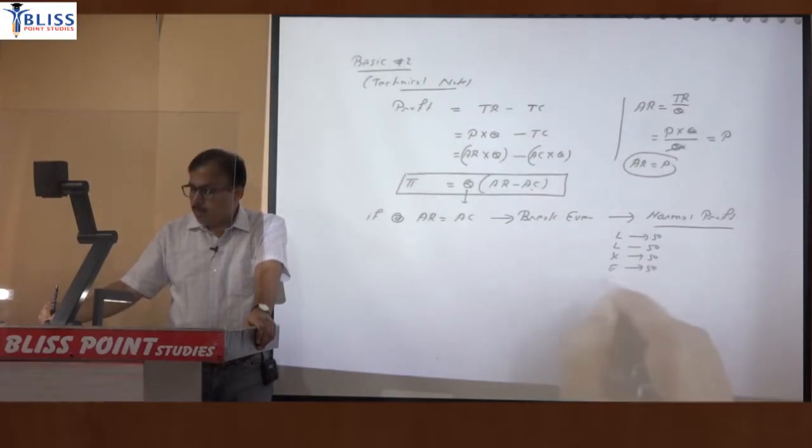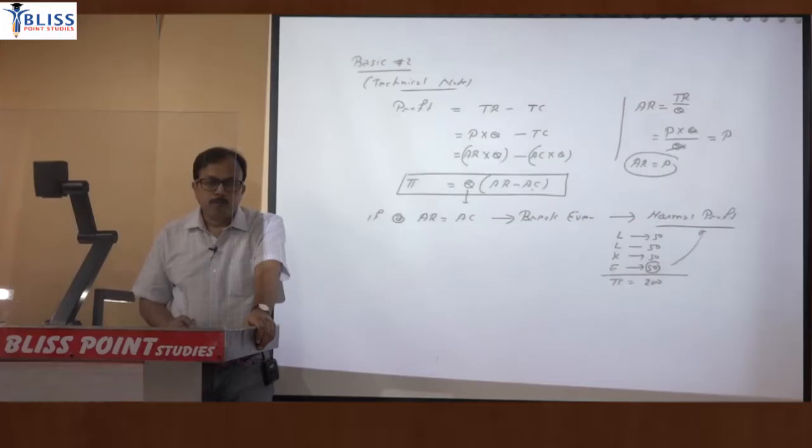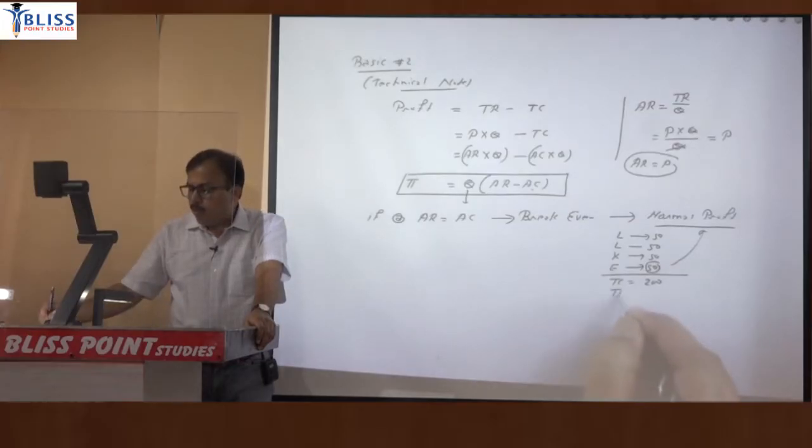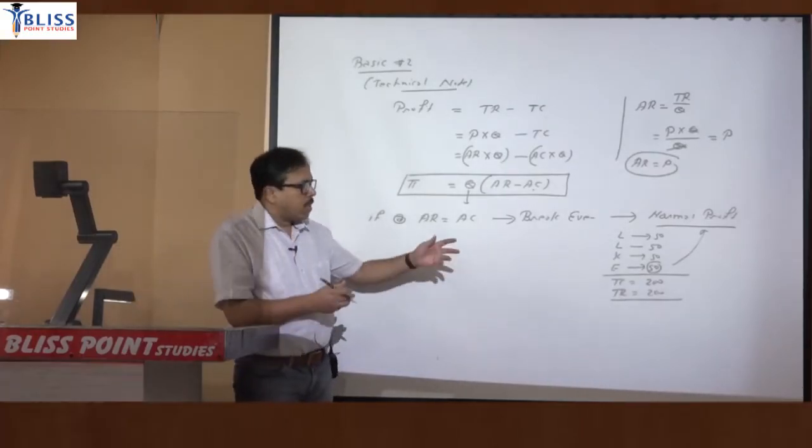So the entrepreneur is basically getting this return, but that return is the normal profit. So if you calculate the cost, then you will say cost is 200. If revenue of the firm is also 200, then technically the profit is 0.